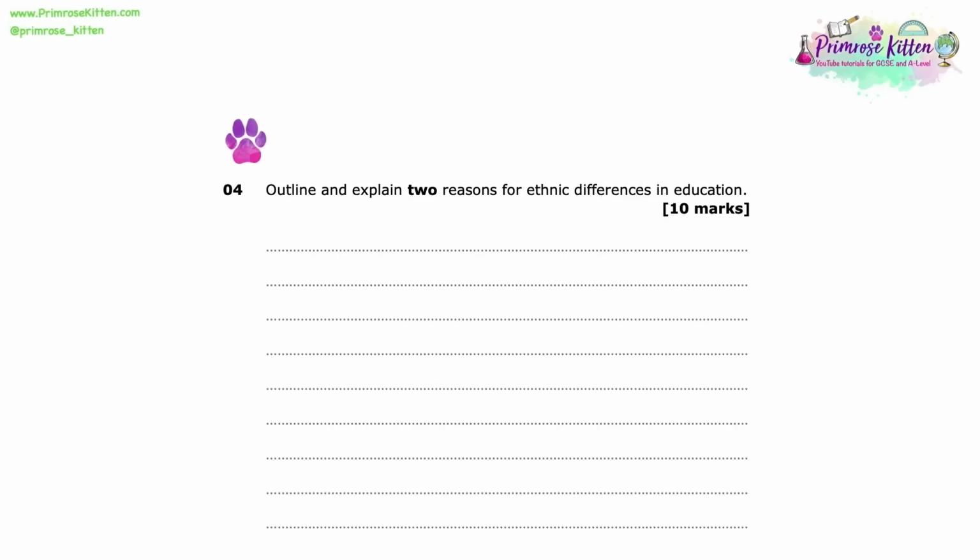Outline and explain 2 reasons for ethnic differences in education, 10 marks. A reminder, you should allocate 15 minutes to complete this question in the exam. And as this is an outline and explain question, you need to provide 2 paragraphs with a line between both of them to show the examiner that you have 2 very separate reasons.